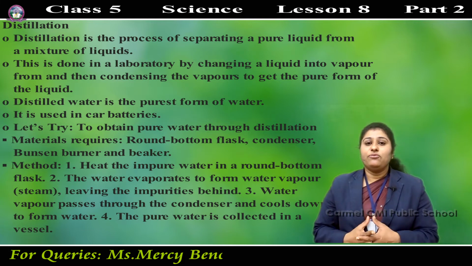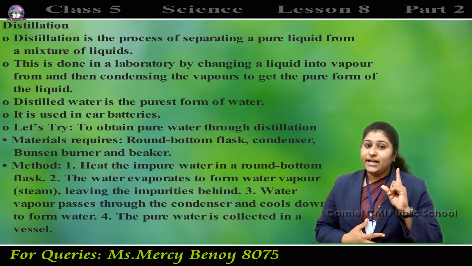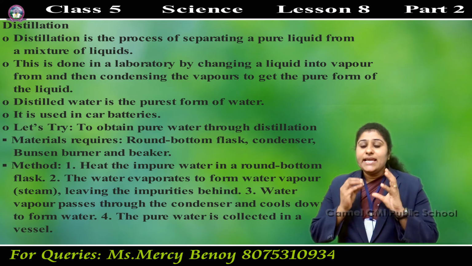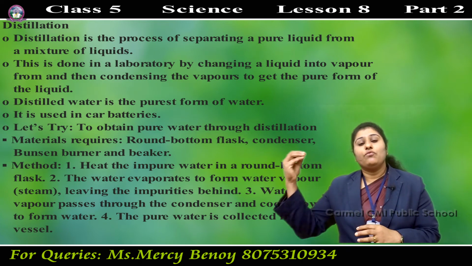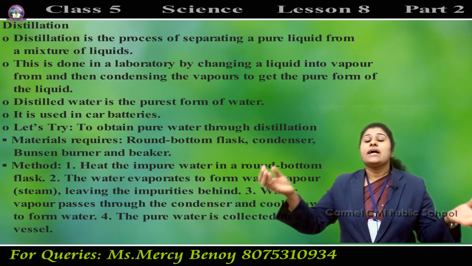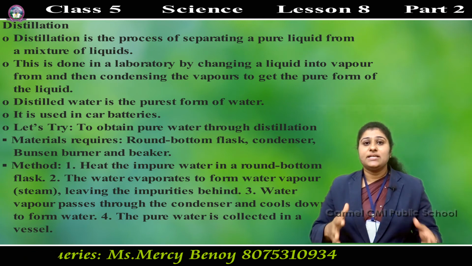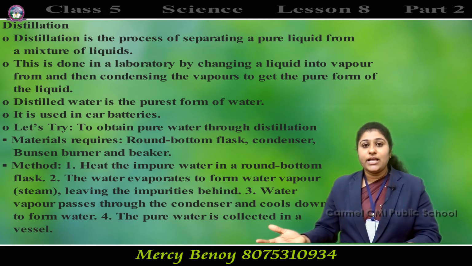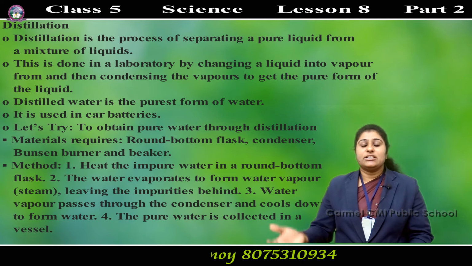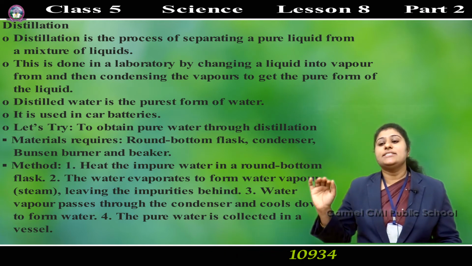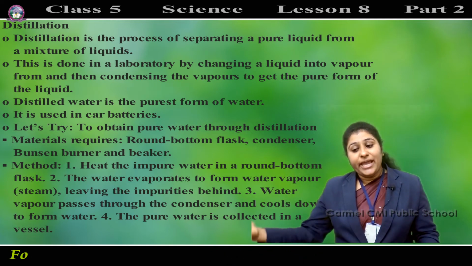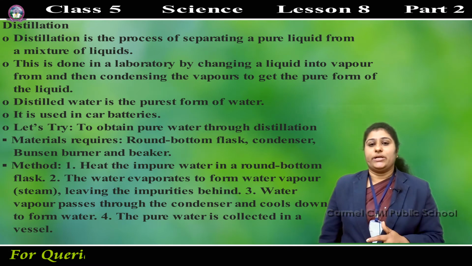How can we perform this? This is done in the laboratory: a liquid changes into vapor form and then is condensed. Condensation means the gaseous state changes to the liquid state. Condensed water vapor changes into water. So we condense the water vapor to get the pure form of the liquid.